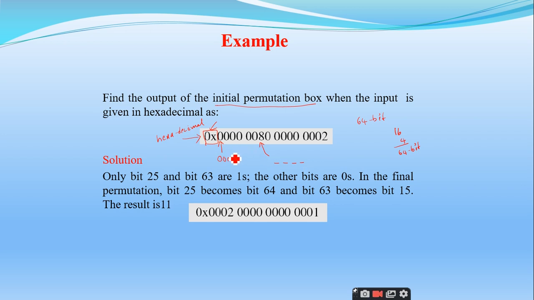Now this 0 in hexadecimal notation will have 4 zeros, and this 0 will have 4 zeros, this will have 4 zeros, this will have 4 zeros. So in total how many zeros are there? 16, right? Now here it is 16 plus 4, 20. 20 plus 4, 24. Now how do you represent 8 here?